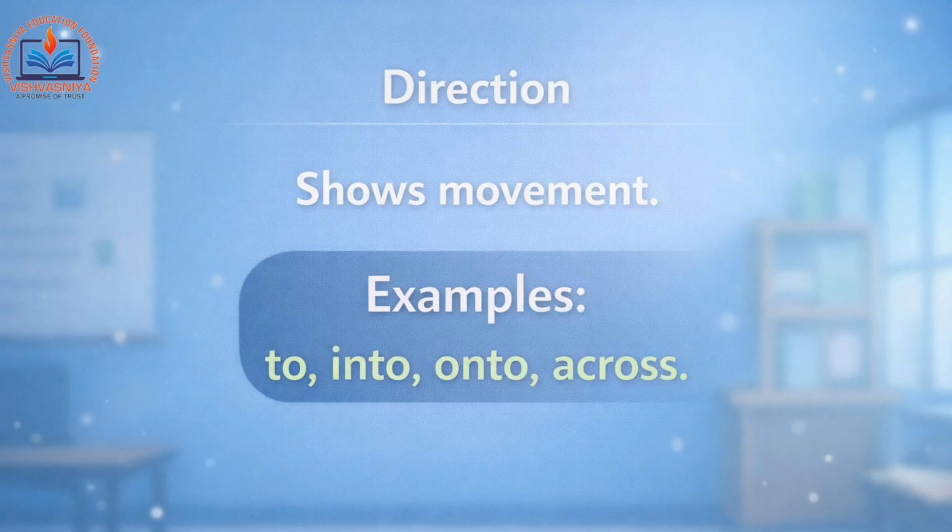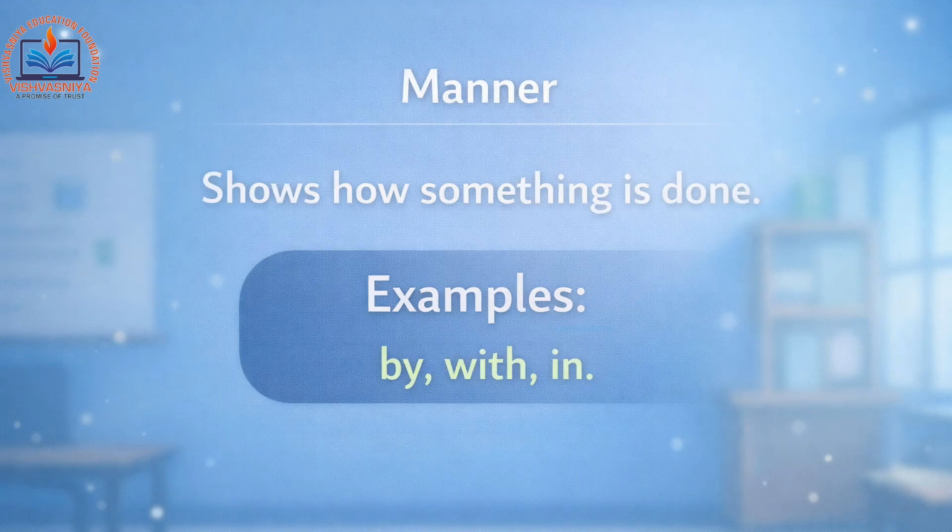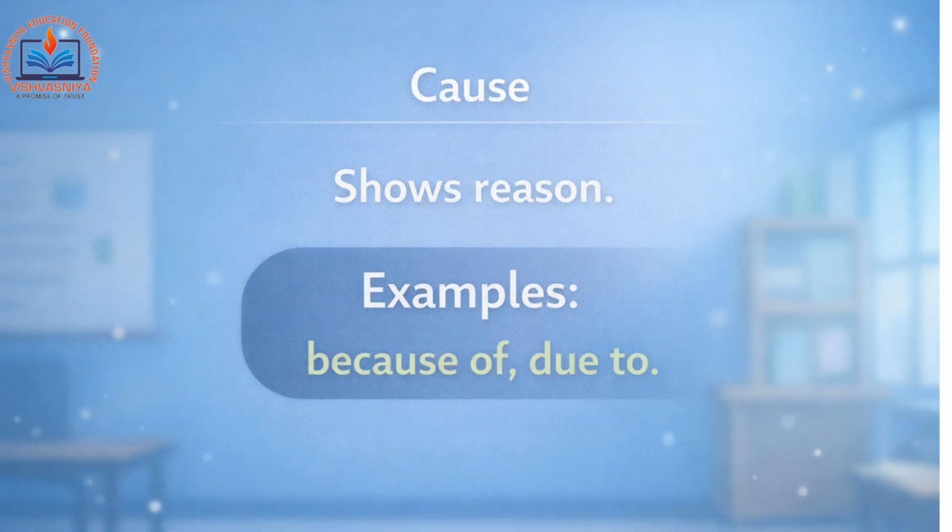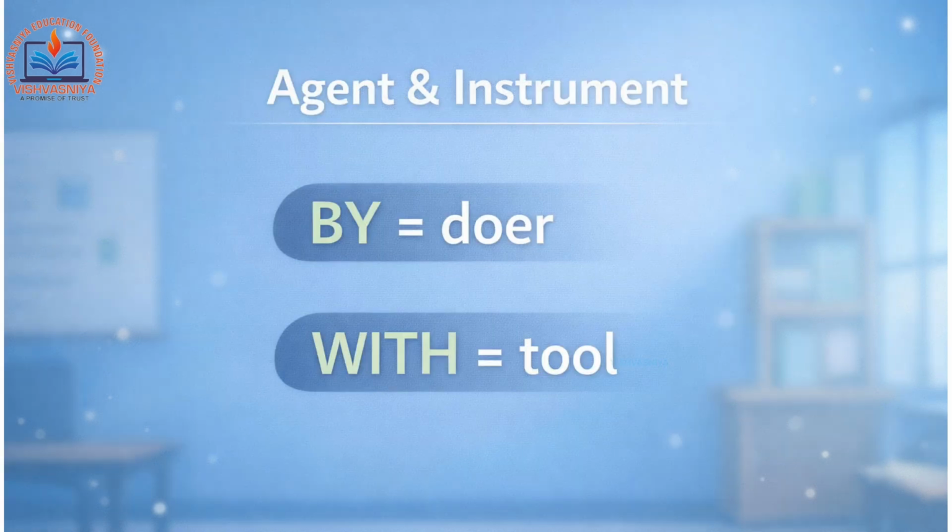Direction shows movement. Examples, to, into, onto, across. Manner shows how something is done. Examples, by, with, in. Cause shows reason. Examples, because of, due to. Agent and instrument: by equals doer, with equals tool.